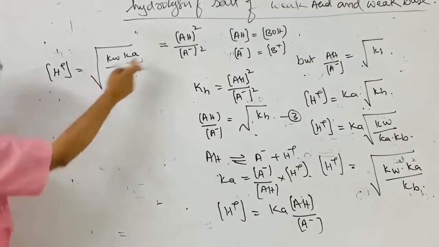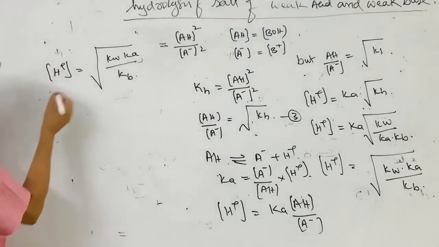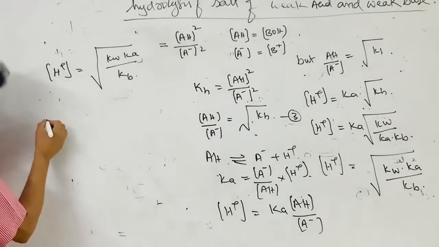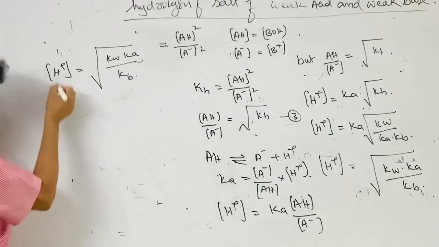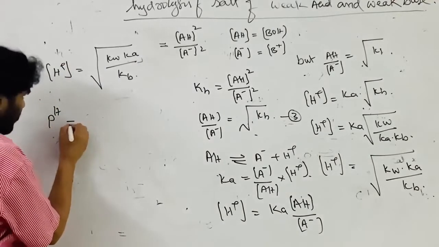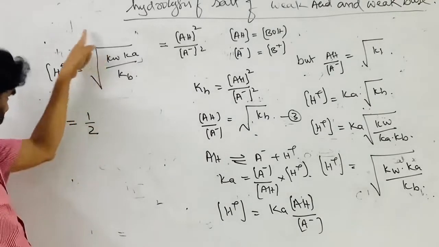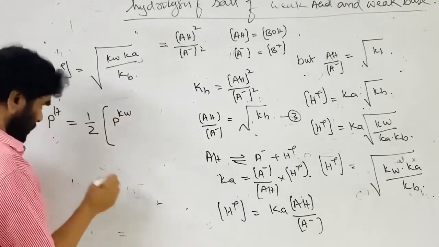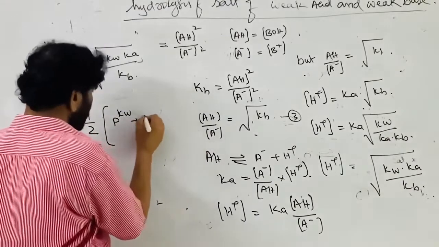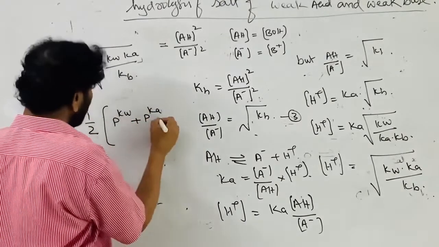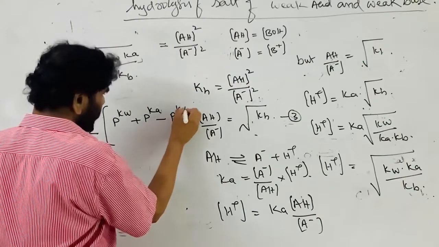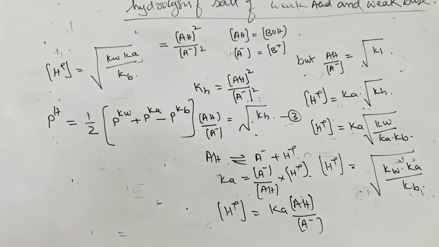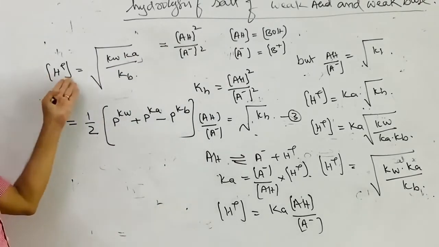Take the negative logarithm of this. The pH is equal to half of pKw plus pKa minus pKb, right?